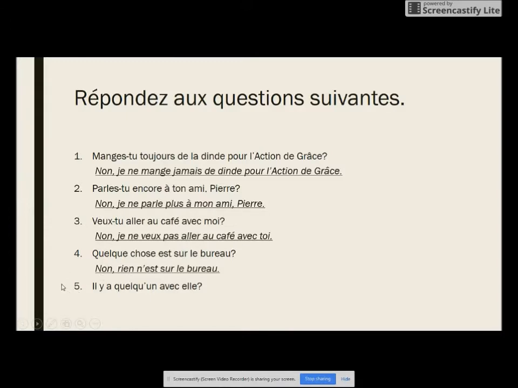And 5. Il y a quelqu'un avec elle. Quelqu'un is a keyword, so we use ne personne around our entire verb phrase. So non, il n'y a personne avec elle. Ne coming before our pronoun and conjugated verb, and personne coming afterward. Non, il n'y a personne avec elle. No, there is no one with her.